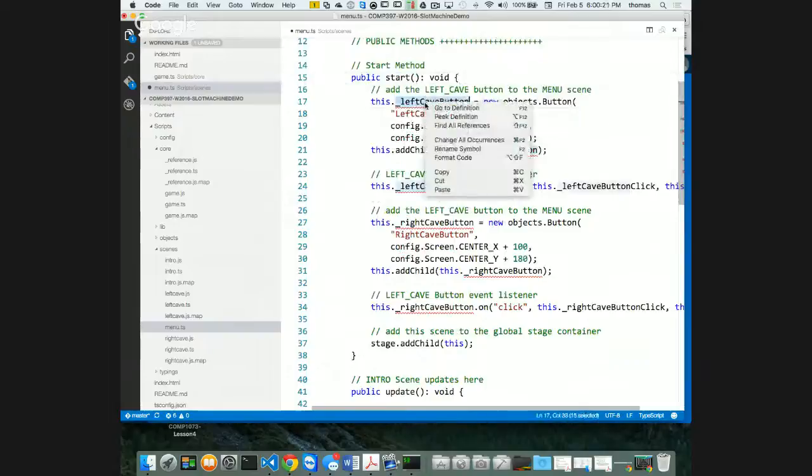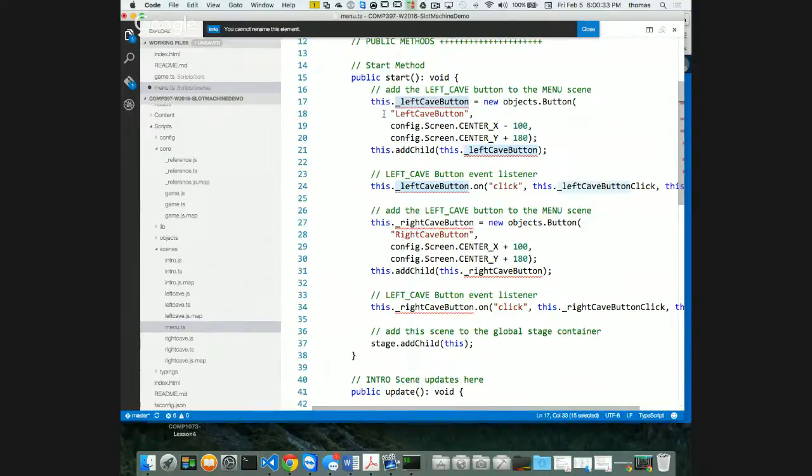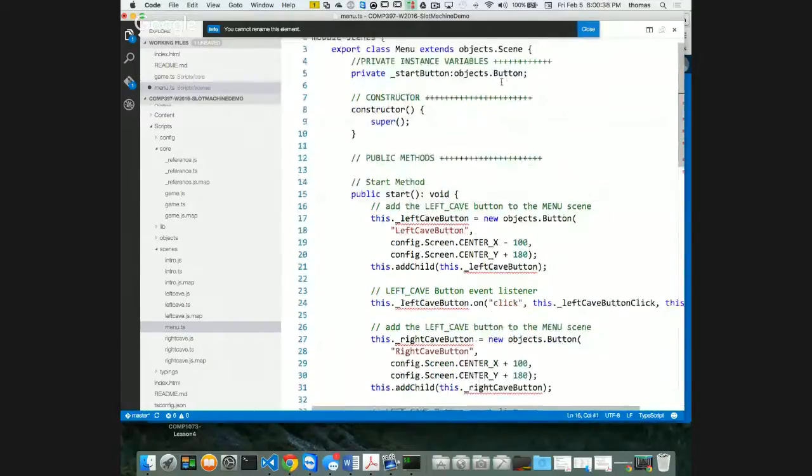So right click and then refactor, rename symbol. Instead of left cave button, it's going to be called start button. So I'll just do that. Start button. And I can't rename this element because I already have a start button. Okay, that's right, because I already named it up here. I should have done it differently. That's okay.